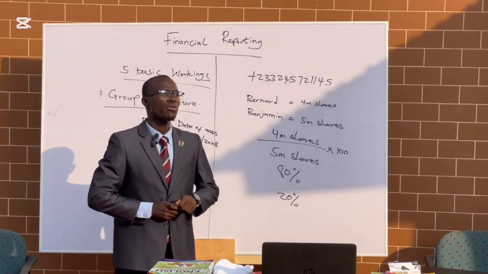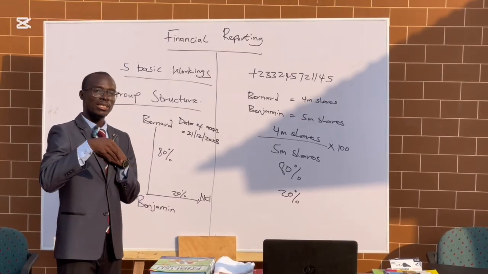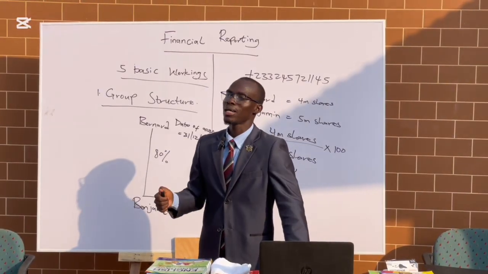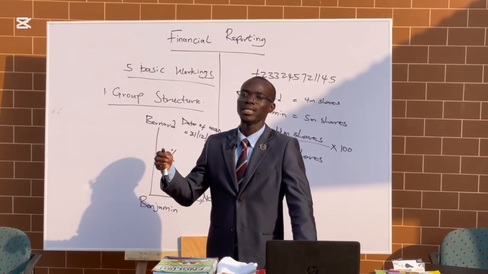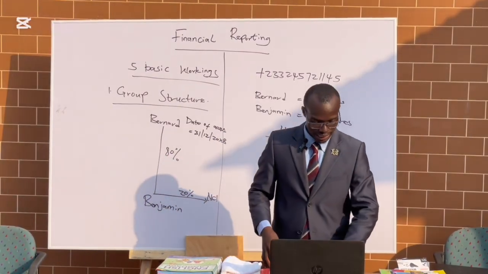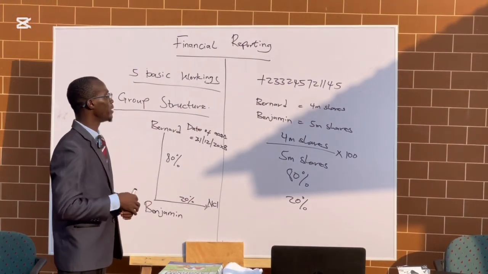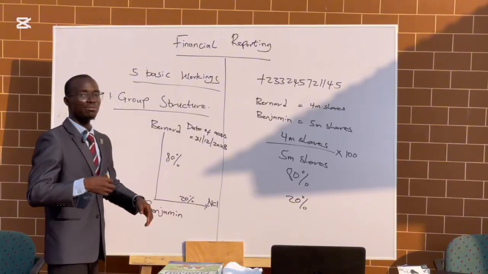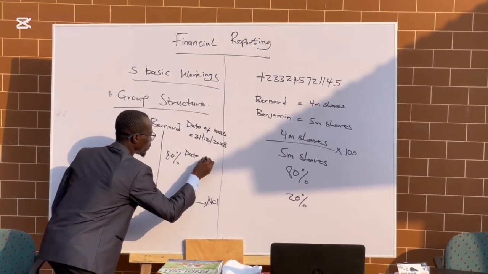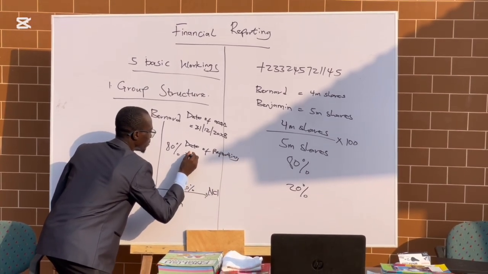Then, before you get to know your date of reporting, that's the date you are recording or you are reporting. Maybe they will tell you to prepare a consolidated financial statement for the year ended a certain date. So that's where you're going to get your date of reporting. In this question, the date of reporting was not specifically stated, but let's say, assuming the date that you are reporting is 30th June 20x9.